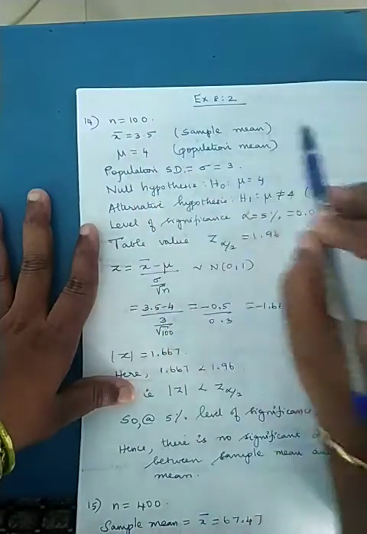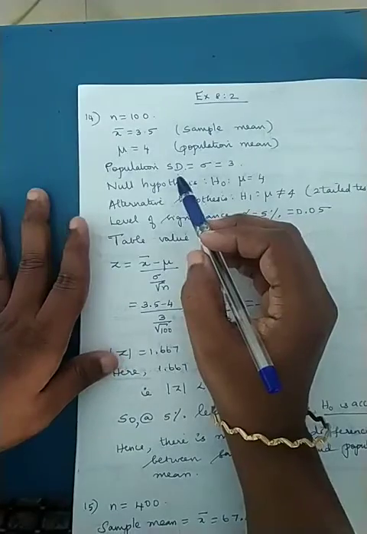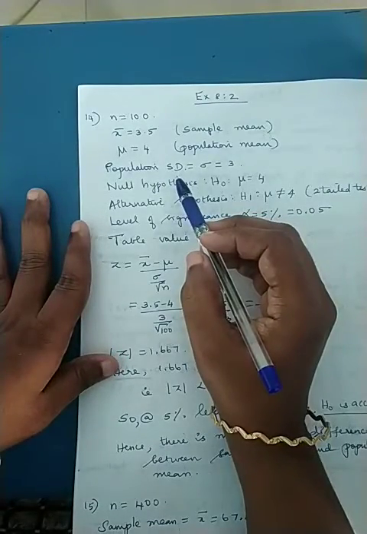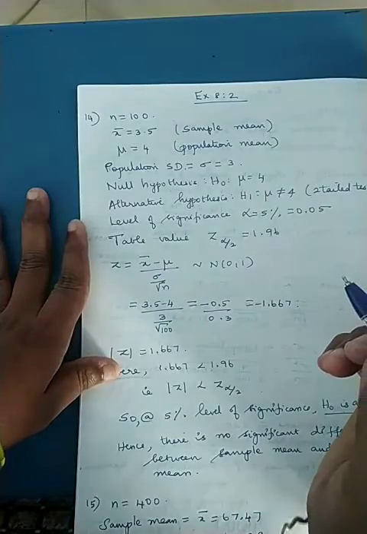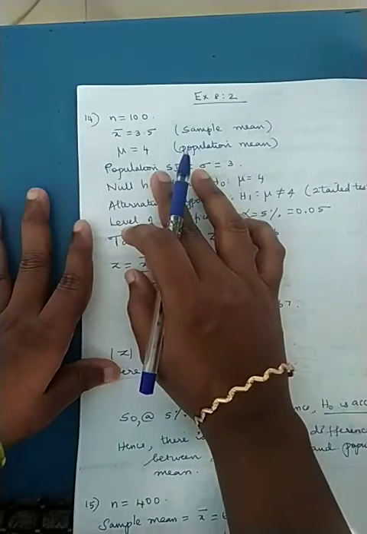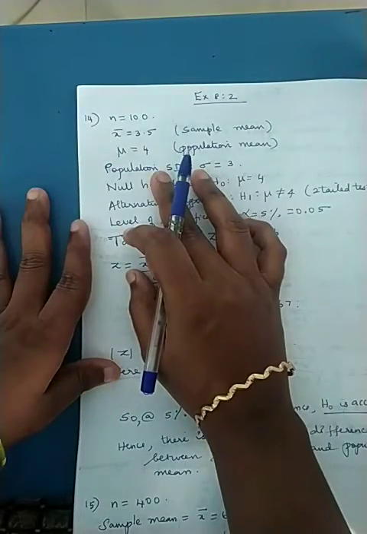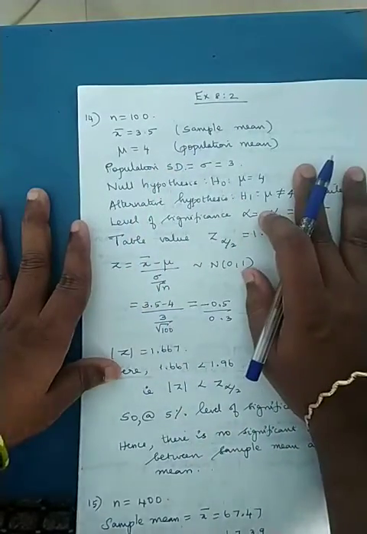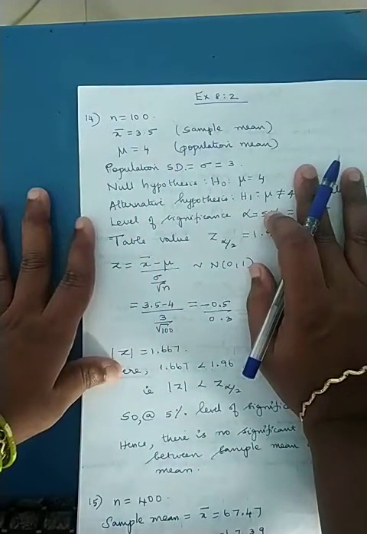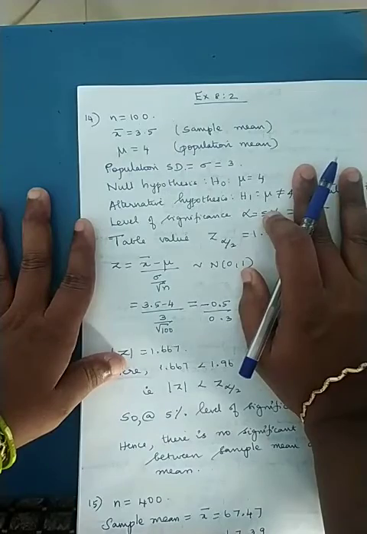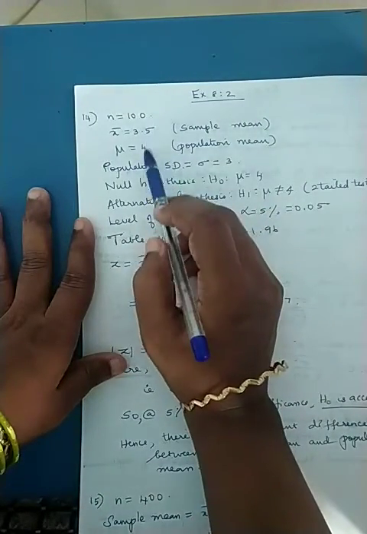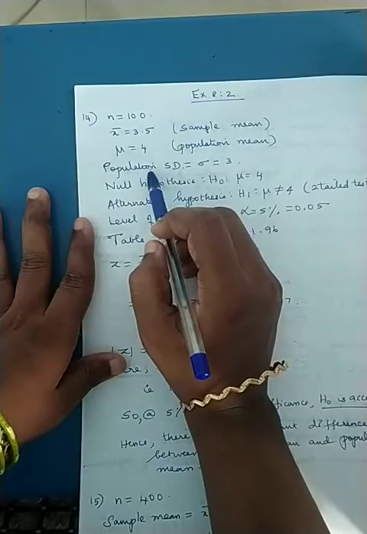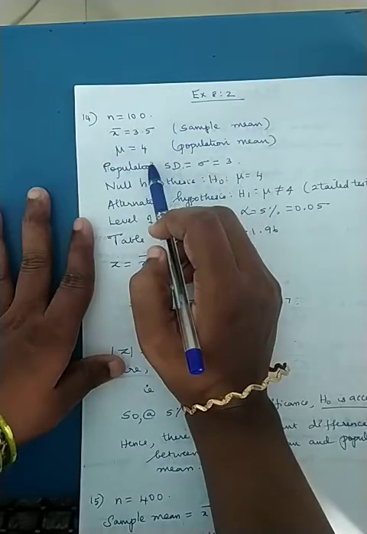That is the sample mean. Okay. My sample mean should be 3.5. In the question they have given 63.5. You have to make it 3.5 because mu is equal to 4, so the variation should be only less. It should not be more than that. So 3.5 and mu is equal to 4.